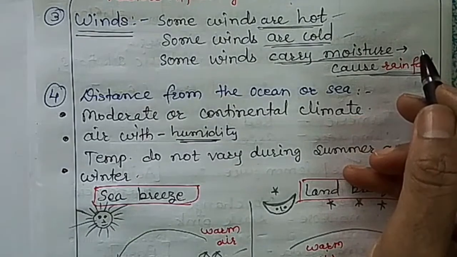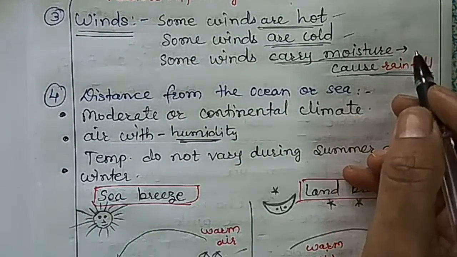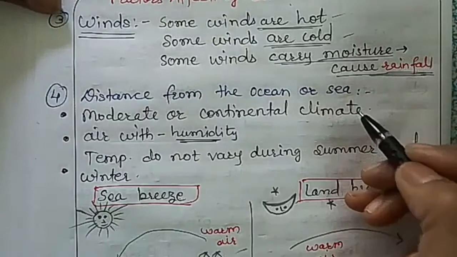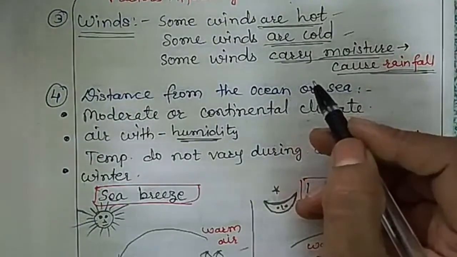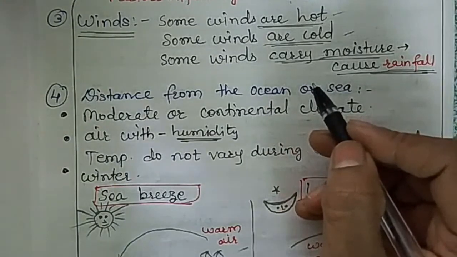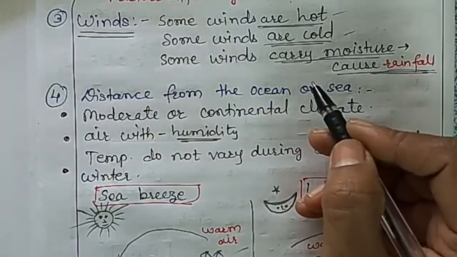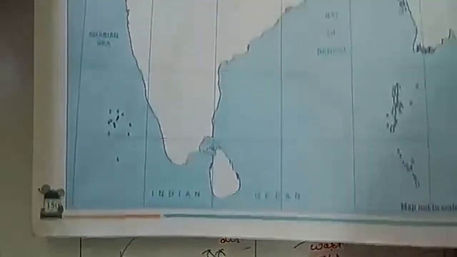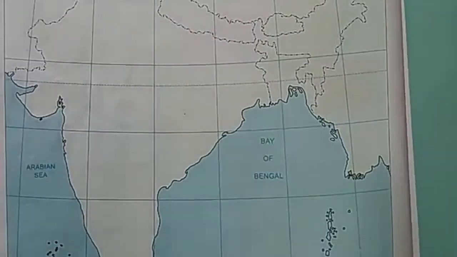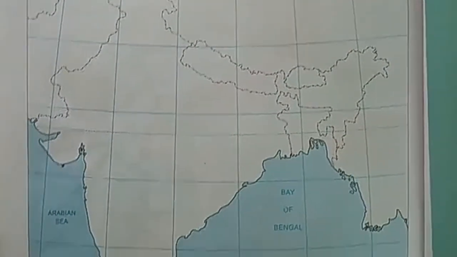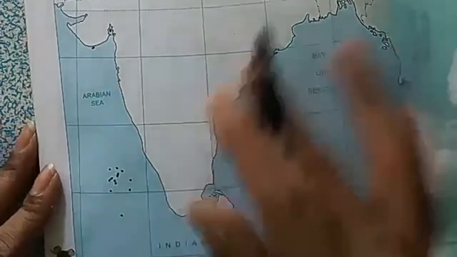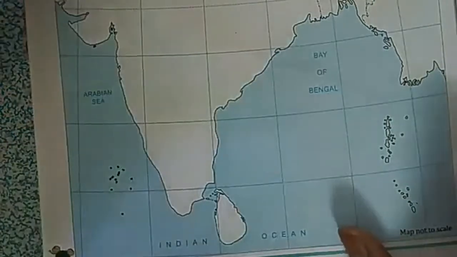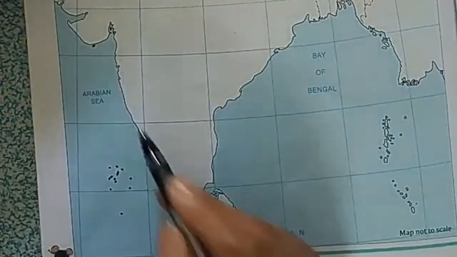Suppose we take an example: the winds blowing from the Arabian Sea. You can see this is the map of India, and this is the southwest side, the southern part of India.